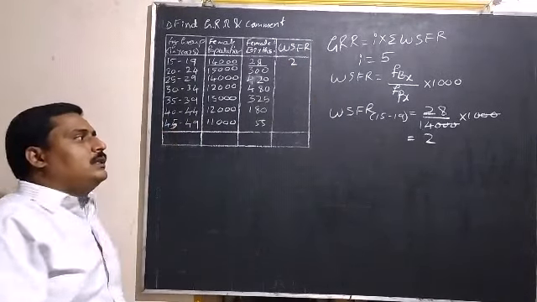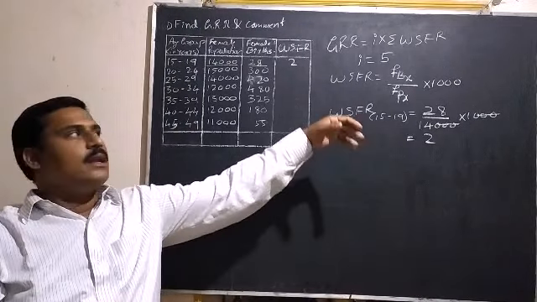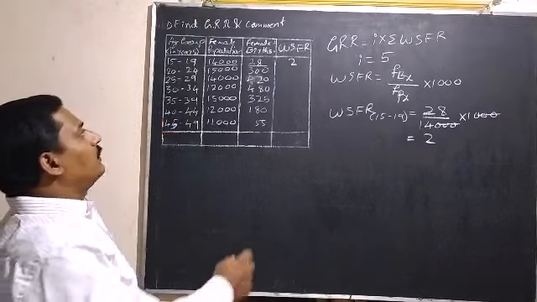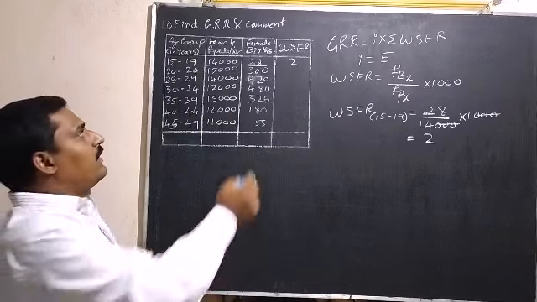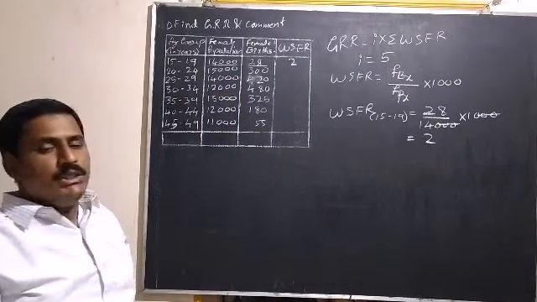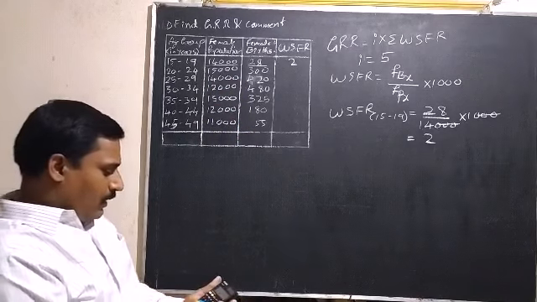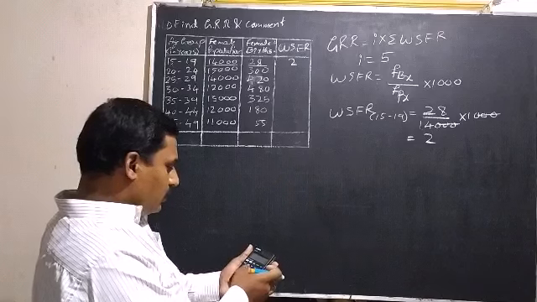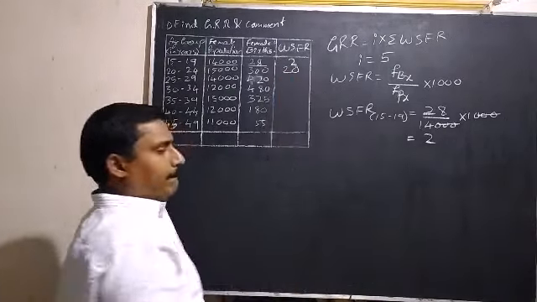And it is not necessary to show all the WSFR calculations for the remaining age groups here. Calculate it directly and show it in the table. And second one, 20 to 24, 300 divided by 15,000 into 1000 is equal to 20.